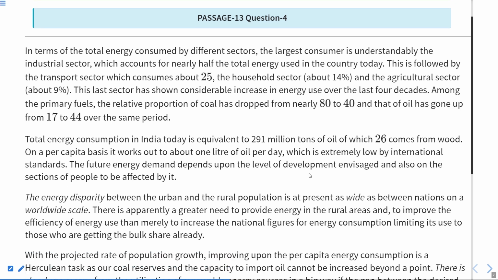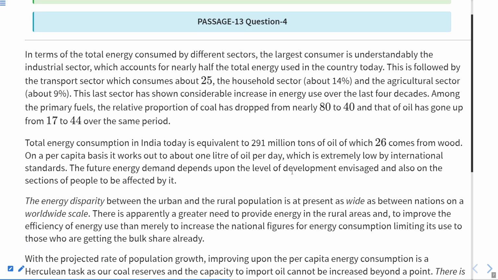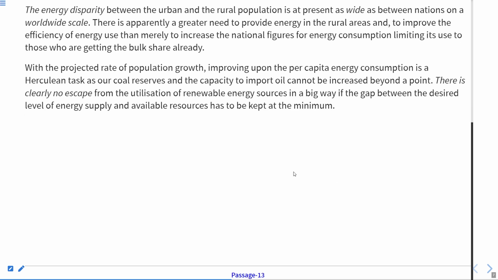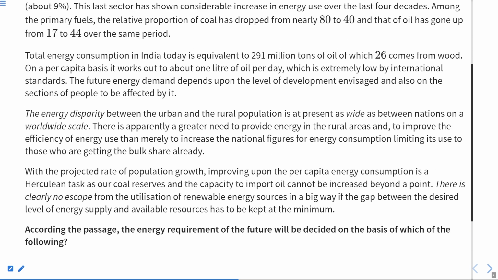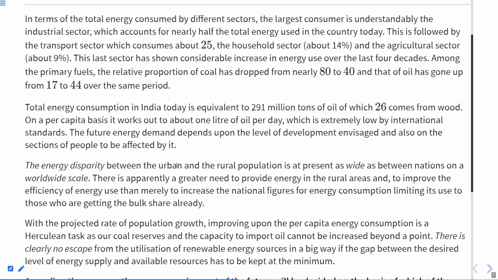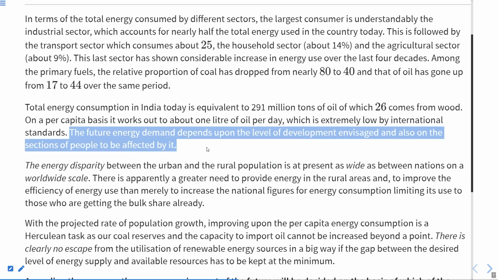Now this is the next question. According to the passage, the energy requirement of the future will be decided on the basis of which of the following? As we have read this line in the passage, let us see where. Here it is written, the future energy demand depends upon the level of development envisaged and also on the sections of people affected by it.